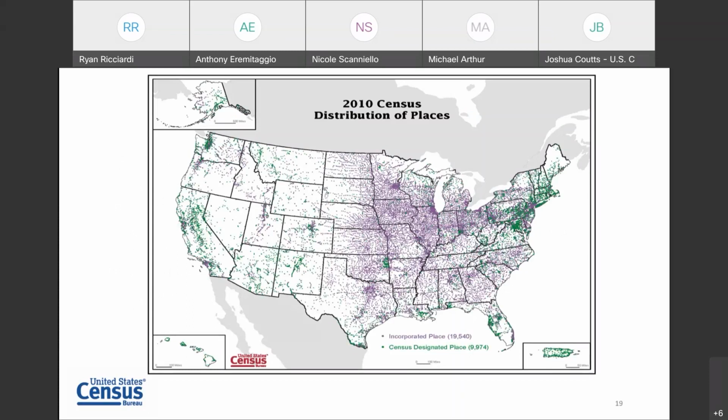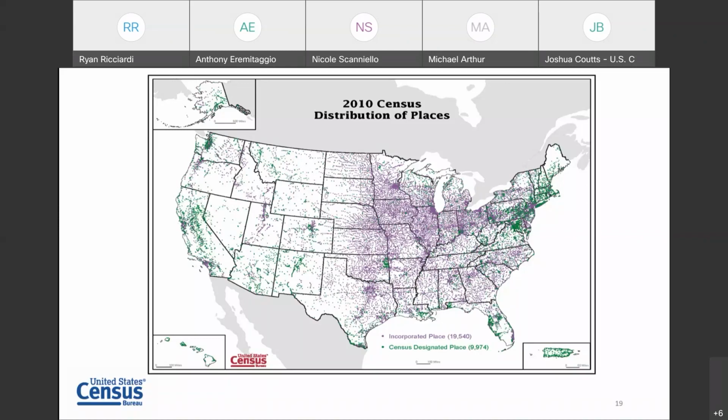This is 2010 data, and we will be issuing an updated 2020 map. It's not quite out yet. We're still wrapping our publications up, but you can see pretty clearly the regional distribution between legal places and statistical places.